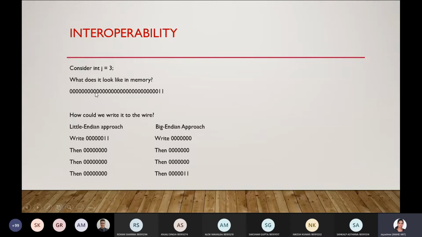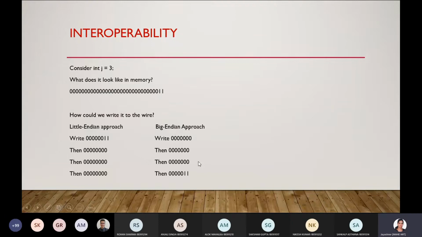It is in your system only. If it is represented in Little Endian approach, it will be represented like this. It will be converted into some form that can be understood by the destination or external systems. Once it reaches the destination, from the external representation, if that system is following the Big Endian approach, that will be converted like this, so that this will be understood.